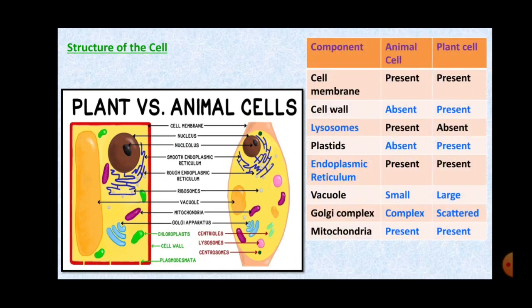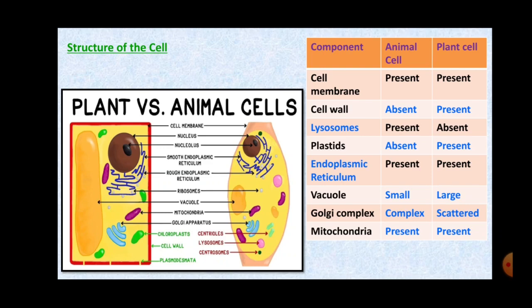Now see students, on the same page a table is given where the components are given, animal cell and plant cell, and there are certain fill in the blanks. The columns which are in blue, they are the blanks which are given in the table, but I have written the answers and let's go through it.